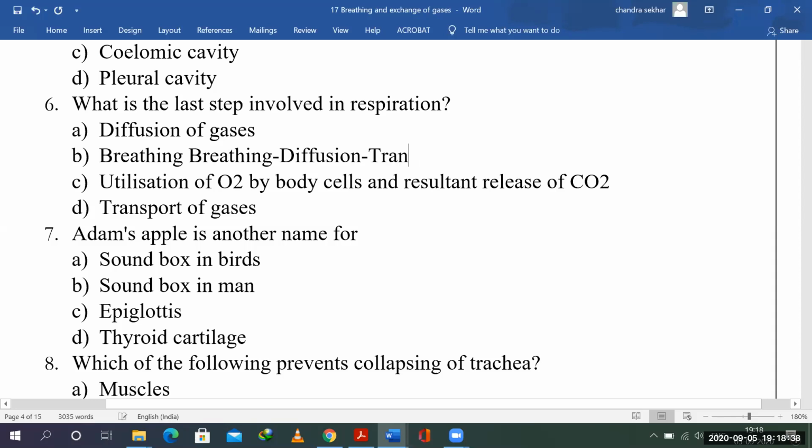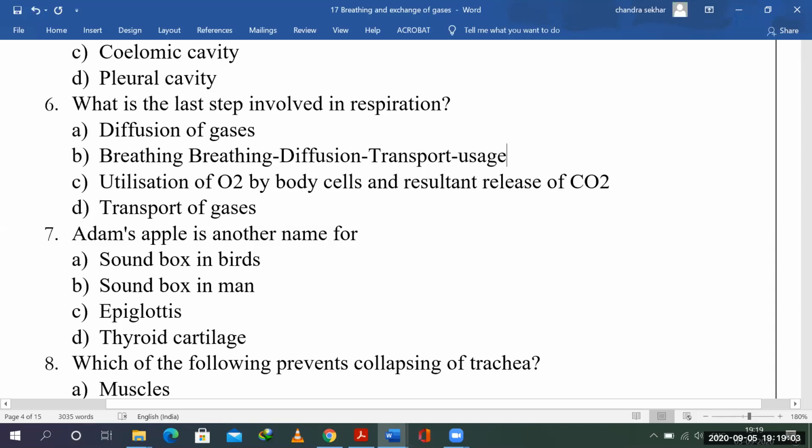So what is the medium of transport that we have? The medium of transport is blood. So all these gases are diffused into the blood. Blood transports them. We are going to see about the transportation as well. Once they are transported, they are diffused back into the cells, right? Then you have the usage of these gases.